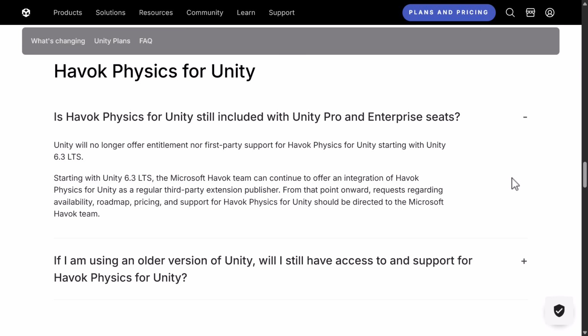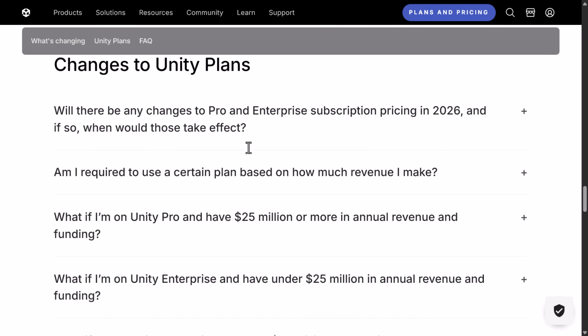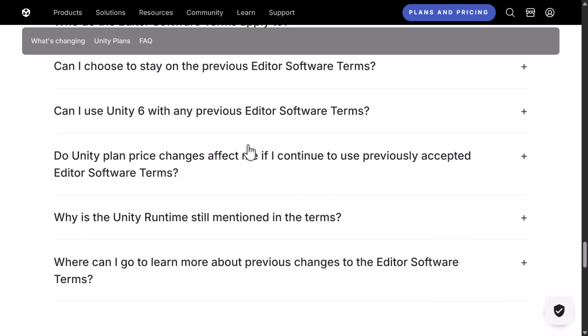The other thing we have is the Havok physics for Unity. So is Havok physics for Unity still included with Unity Pro and Enterprise seats? And no. Starting with Unity 6.3 LTS, if you still want to get a hold of it, the Microsoft Havok Team can continue, it doesn't actually say will continue, but can continue to offer an integration of Havok physics for Unity as a regular third-party extension publisher. From that point onward, requests regarding availability, roadmap, pricing, and support for Havok physics for Unity should be directed to the Microsoft Havok Team. So it seems like that relationship is just going away, so you're not going to get Havok physics for Unity any further. And then not really any other major changes there.